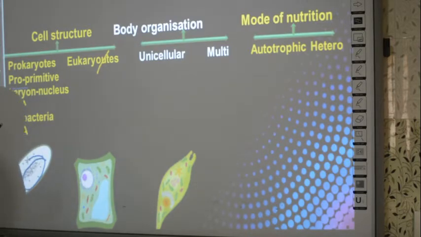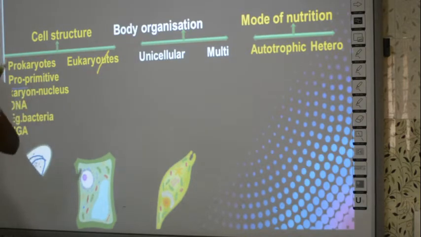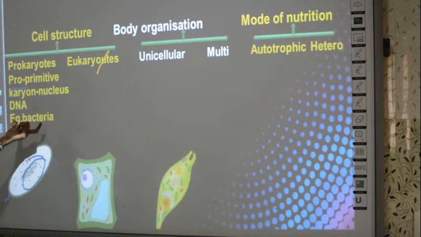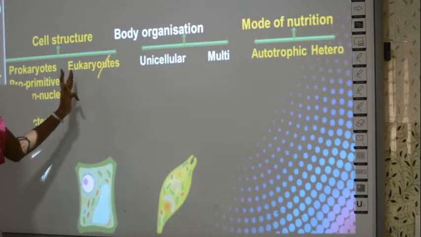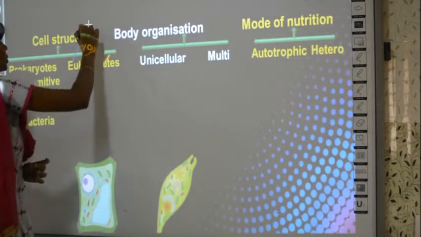So what properties did I tell about prokaryotes? Prokaryotes means primitively formed nucleus, which means the nucleus will have only DNA, nothing else will be present. Those groups of organisms are all put under the prokaryotic group. They will have only DNA and no nucleolus or membranes. Examples of prokaryotes are bacteria and BGA. Then what are eukaryotes? U means true.